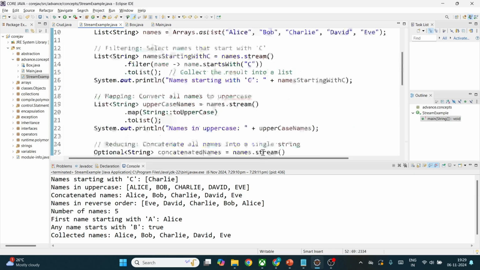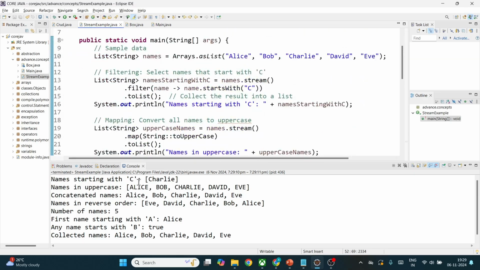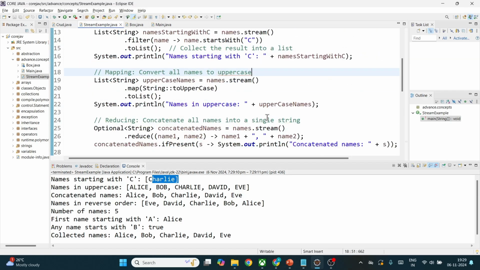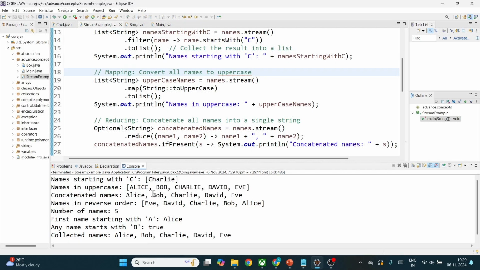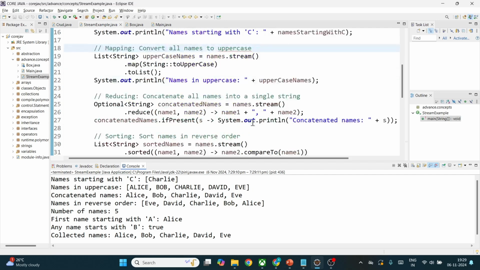So here, if you see, for the first case we are getting Charlie as the answer. That's correct. And for the second, obviously uppercase, everything is in uppercase. And the concatenated names, you can see Charlie, Bob, because we are concatenating everything and printing it.